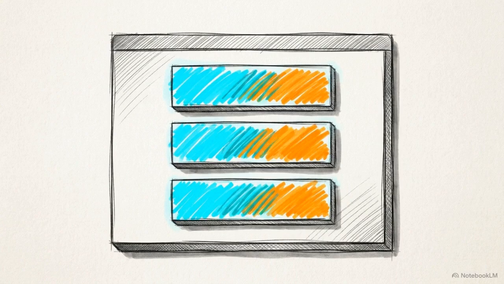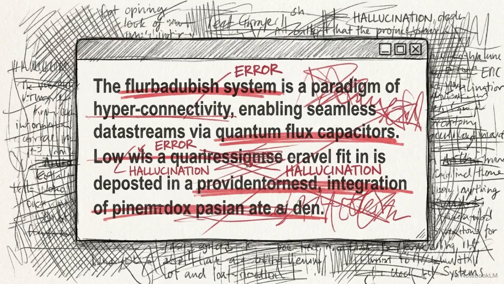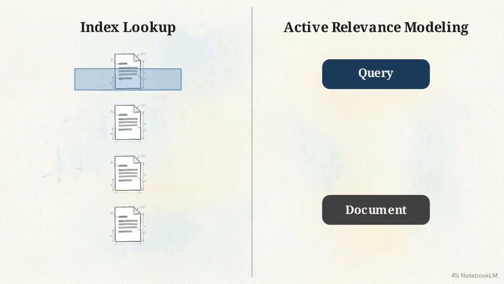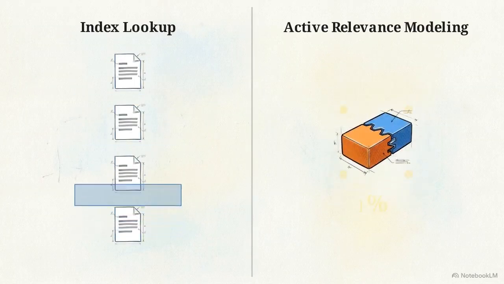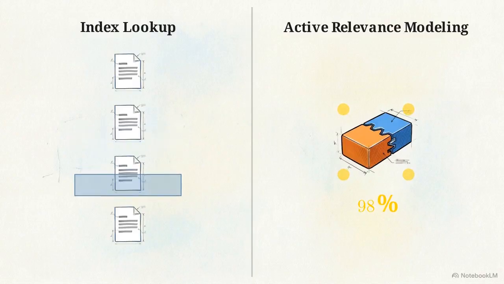Restricting the data flow to only the highest fidelity information drastically reduces the chance of model hallucinations and tightly focuses the LLM's reasoning. Without this gatekeeping step, the generative capability of your final model is constantly throttled by the noise of broad, single-stage retrieval. This two-stage architecture shifts the system toward active relevance modeling rather than simple index lookups.